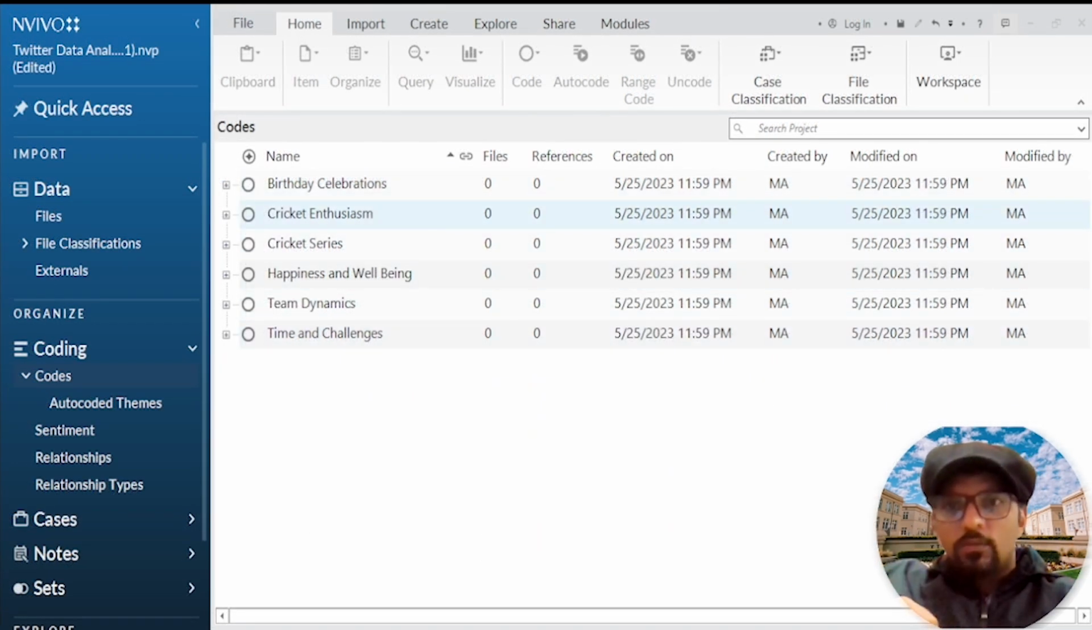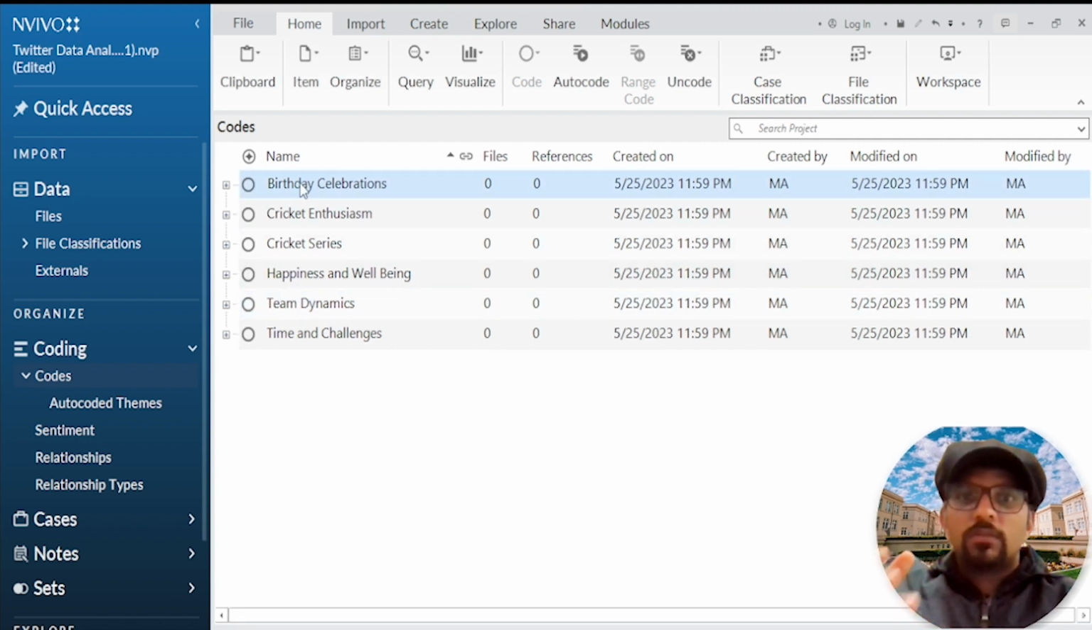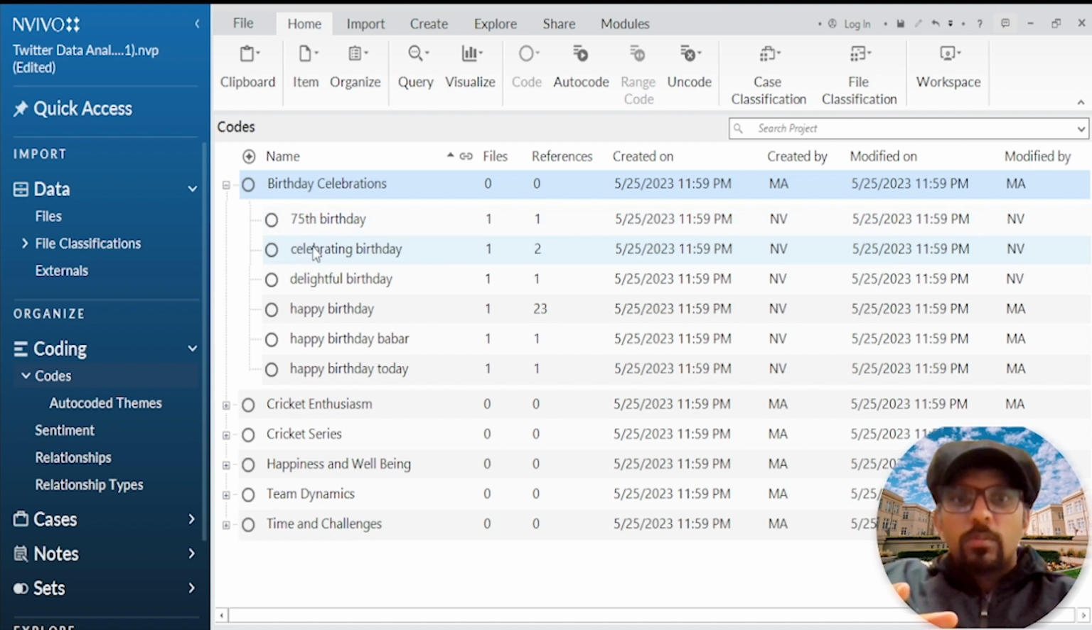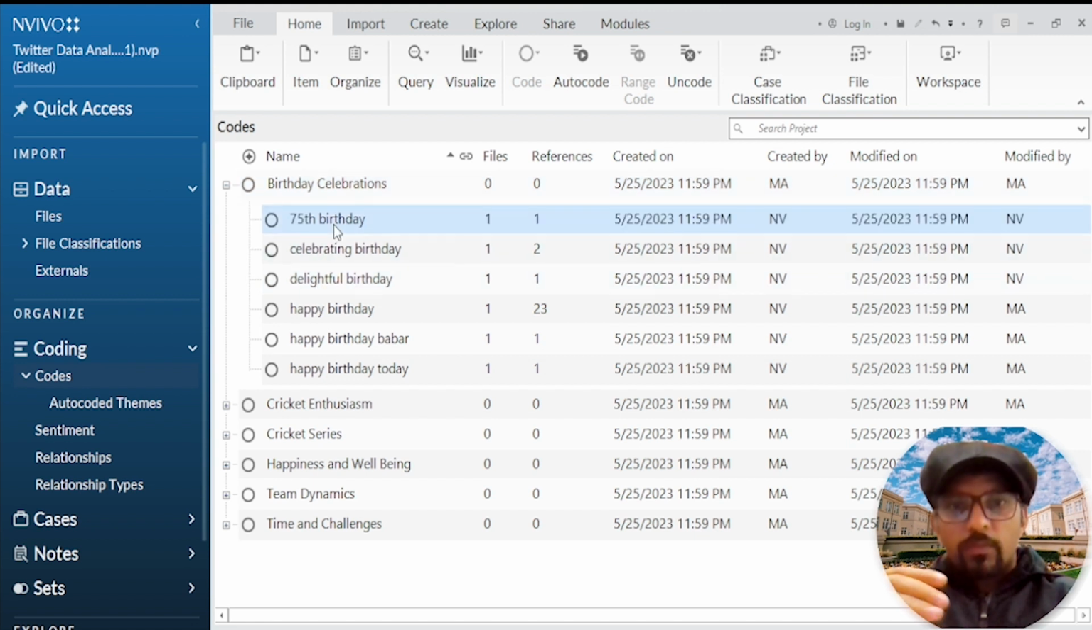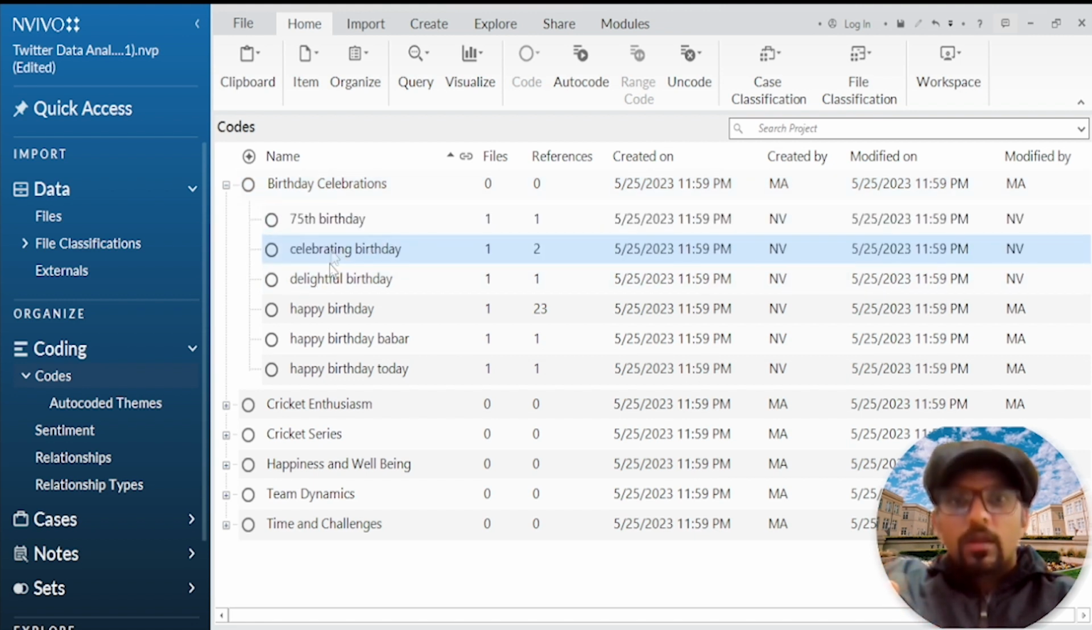Let's discuss these newly created themes and their child codes. Birthday celebration. This theme revolves around the celebration of birthdays and expressions of well wishes and happiness, just like I explained earlier. The automated themes related to birthday and happy birthday were placed in this category because they all center on the celebration of birthdays and conveying good wishes. 75th birthday, celebrating birthday, and similar phrases are variations of birthday celebrations, while happy birthday and similar expressions convey birthday greetings, and grouping them under this theme makes sense as they all relate to celebrating birthdays and spreading happiness.